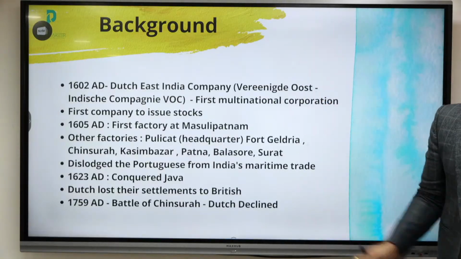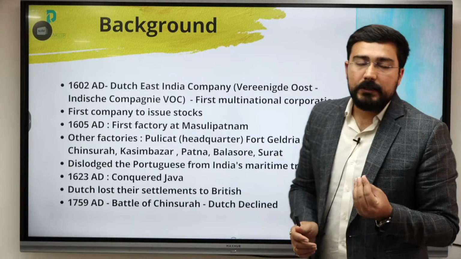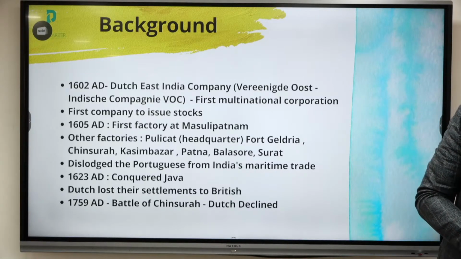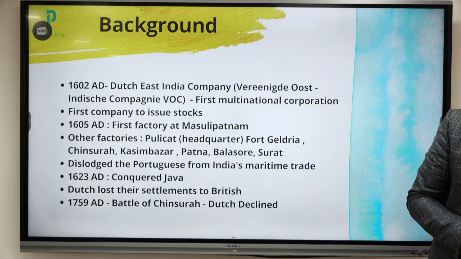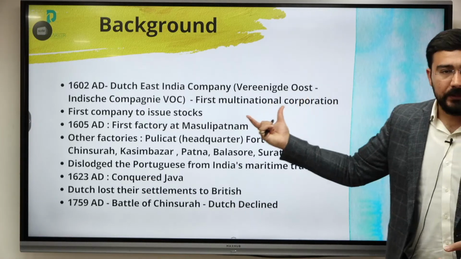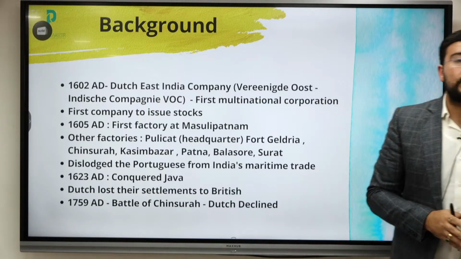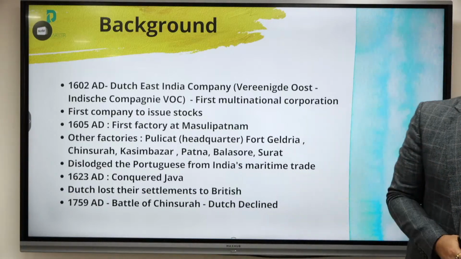Then comes the Dutch. Okay, so there is one very important thing about Dutch which you should understand. This was one of the most, you can say, modern type of company which was created. Okay, and why so? Because सबसे वर्ल्ड का ओल्डेस्ट स्टॉक मार्केट एक्सचेंज कहाँ पे है? एम्स्टरडेम. ओके, एम्स्टरडेम में है. तो वही एक ट्रेडिशन यहाँ पे मिलता है. द डच ईस्ट इंडिया कंपनी, फर्स्ट मल्टीनेशनल कॉर्पोरेशन टू इशू स्टॉक्स. Okay, so shareholding from the beginning itself, this was started by them.